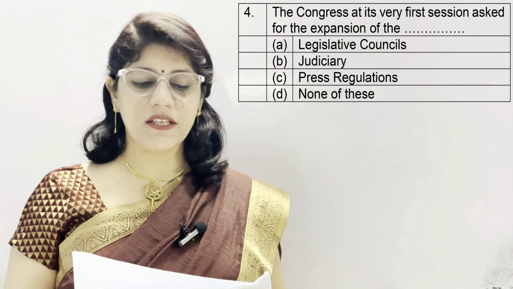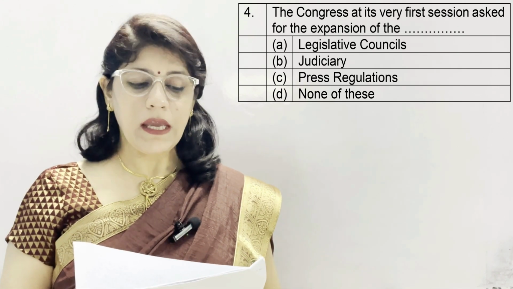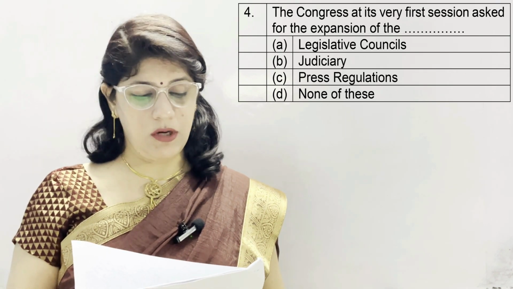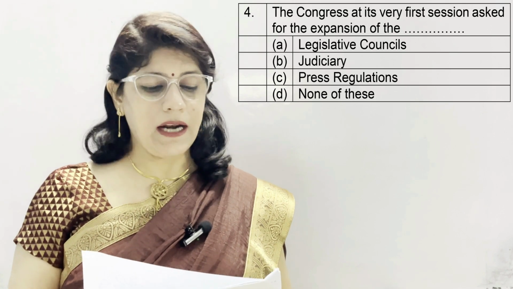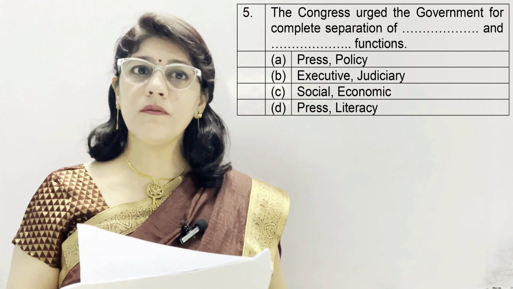Question number 4. The Congress at its very first session asked for the expansion of the A. Legislative councils, B. Judiciary, C. Press regulations, and D. None of these. And the correct answer is A. Legislative councils.